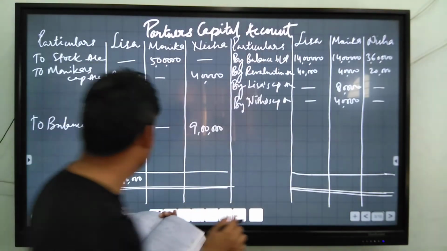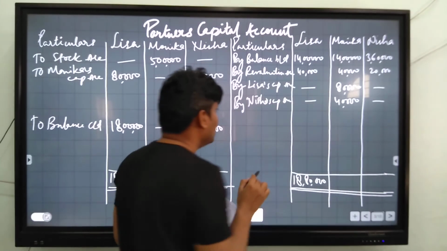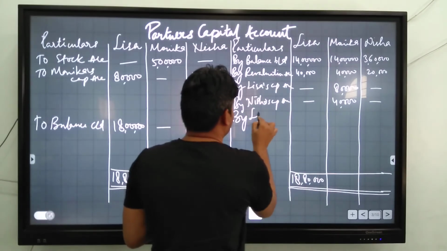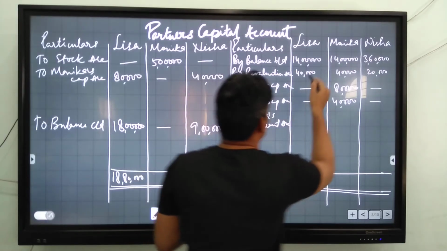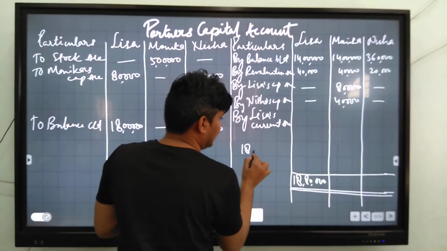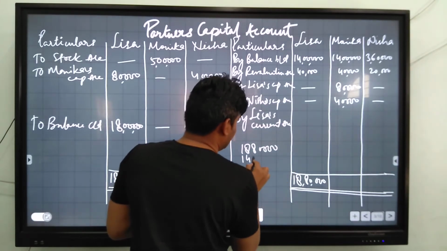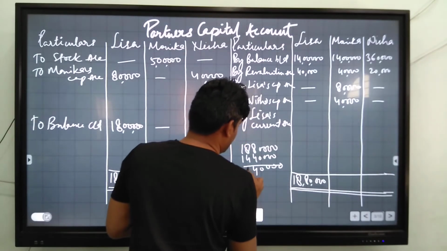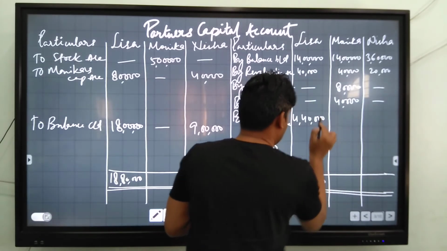In case of Lisa, you will write 18 lakh 80,000 here, and you have to find out balancing figure, and you will write by Lisa current account. Credit total is 14 lakh 40,000. 18 lakh 80,000 minus 14,40,000 is 4,40,000. You will write 4,40,000 here.